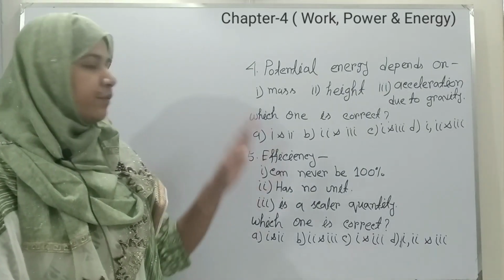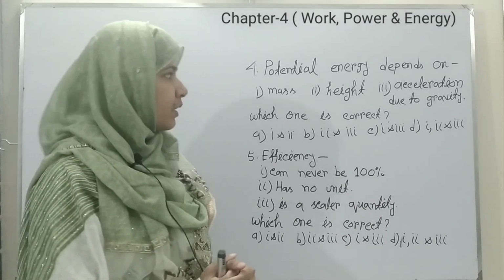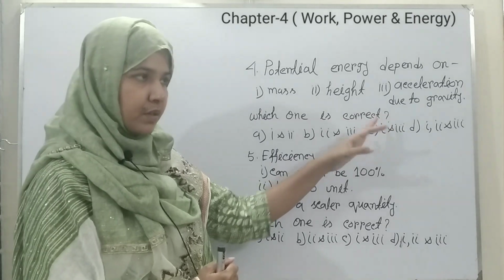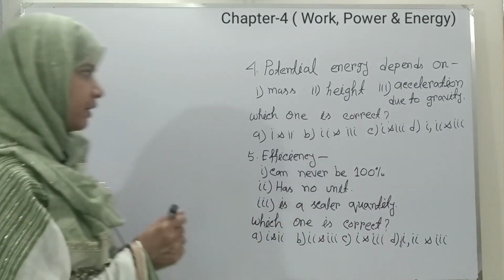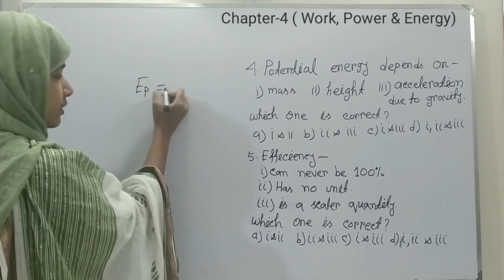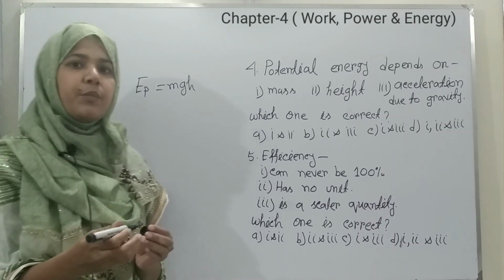Our question number 4 is, potential energy depends on: 1. mass, 2. height, 3. acceleration due to gravity. Now we know that EP equals mgh. This is the equation of potential energy.